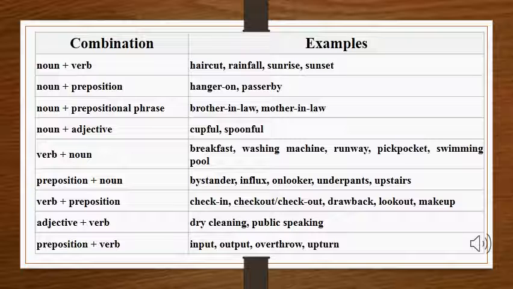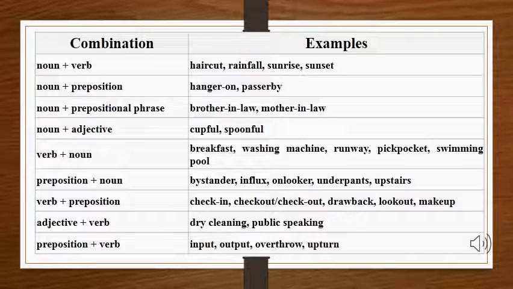In the next one, we have preposition plus noun. Just like noun plus preposition, we have preposition plus noun, which is bystander, influx, onlooker, underpants, upstairs. Now we have another combination which is verb plus preposition, that is check-in, check-out, drawback, lookout, makeup. These are all the examples of compound nouns that contain verb and preposition. Now we have adjective plus verb, which is dry cleaning, public speaking. These are also called compound nouns.